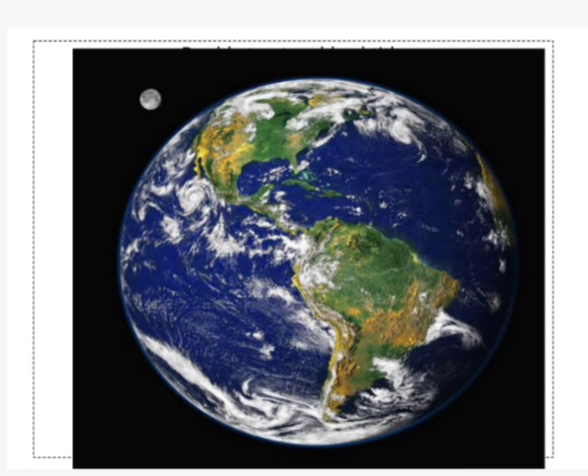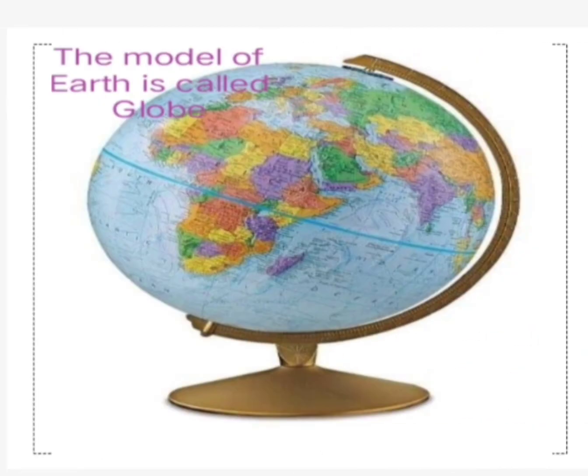So, we use a model of Earth to study about it. Okay, children? This model of Earth is called a globe. Let us learn more about globes.